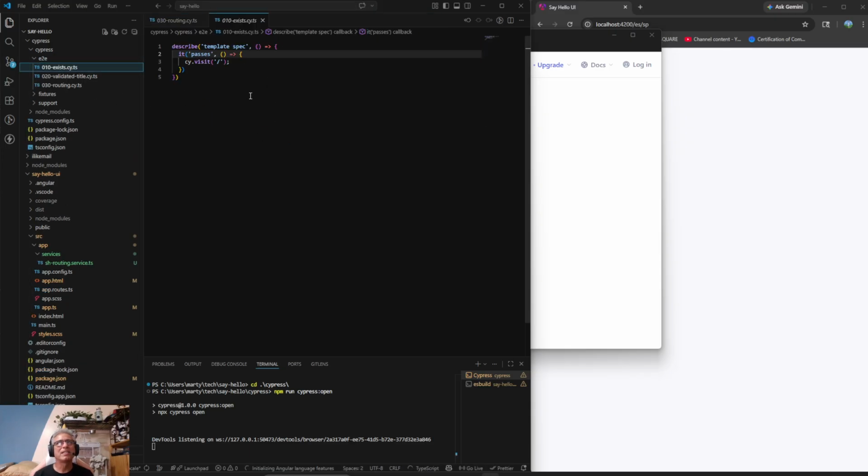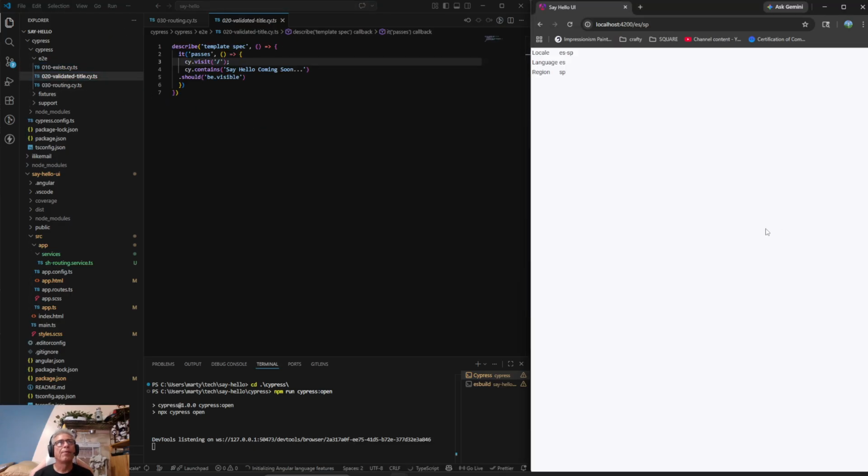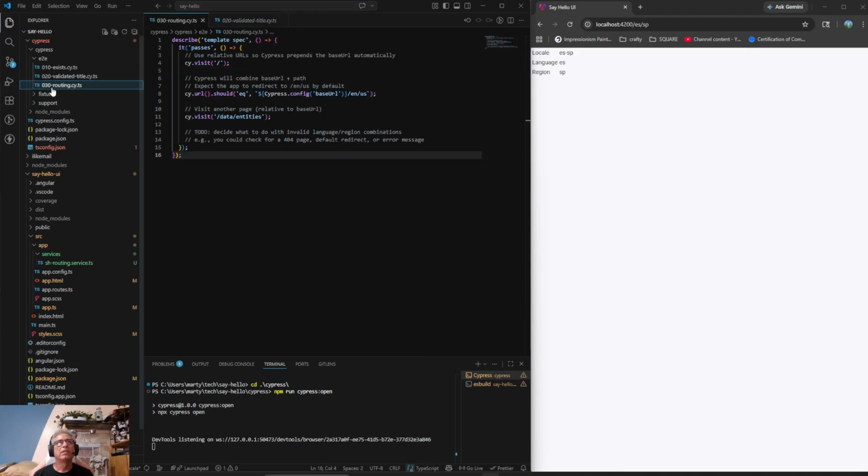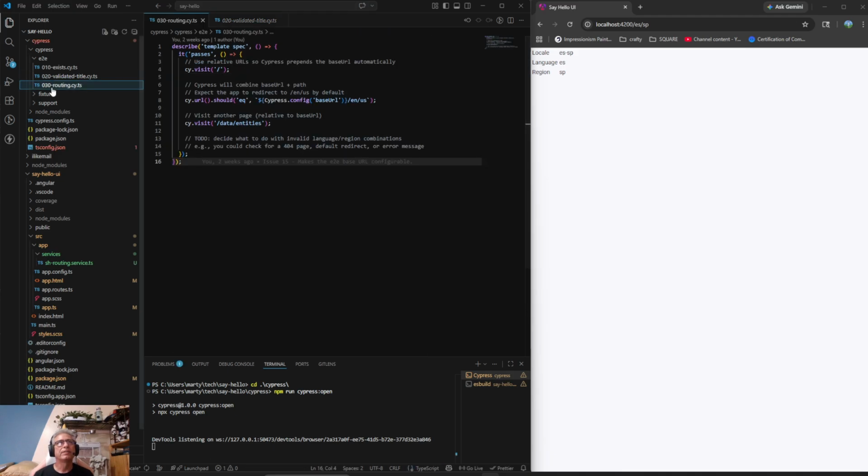So this checks to see that it exists. This validates the title, which is going to be wrong. So I think we'll want to change that to locale, and then routing. And then basically we want to find ESSP, all the different pieces. So let's see. Are we done?